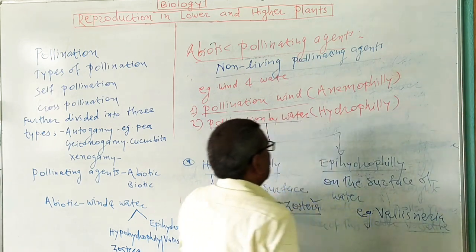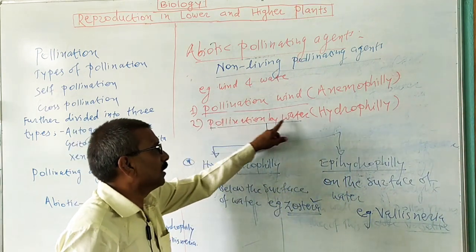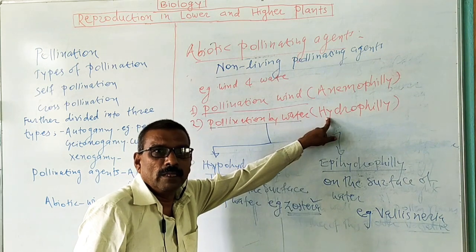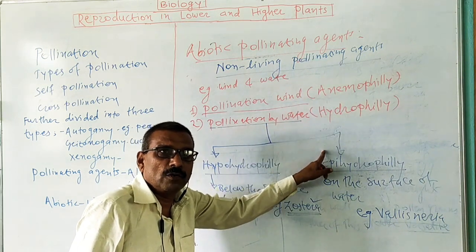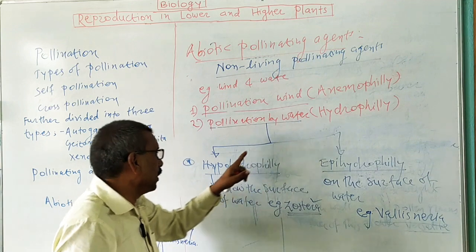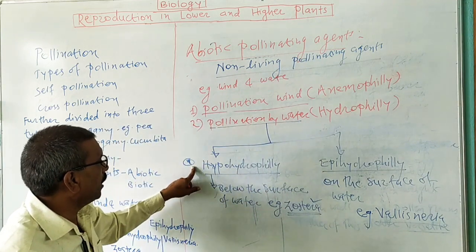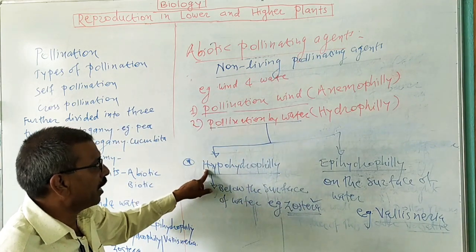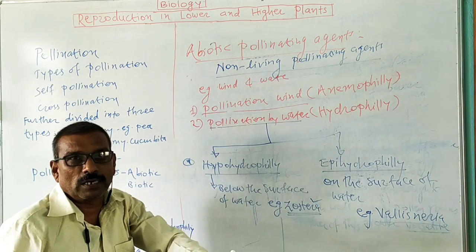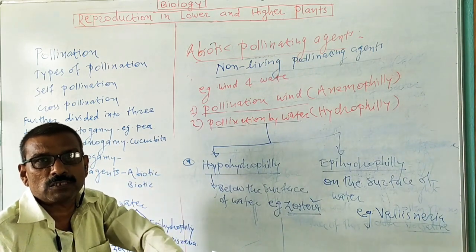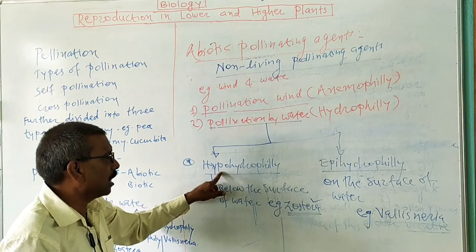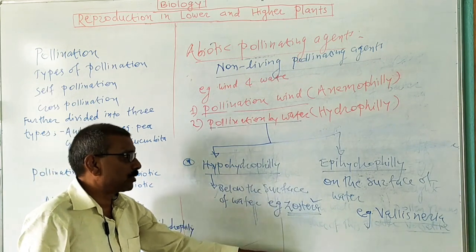In this way, pollination by water is known as hydrophily. Then we have studied characters of hydrophilous flower. Then next one, there are two subtypes of hydrophily: hypohydrophily, when pollination takes place below the surface of water, for example Zostera.